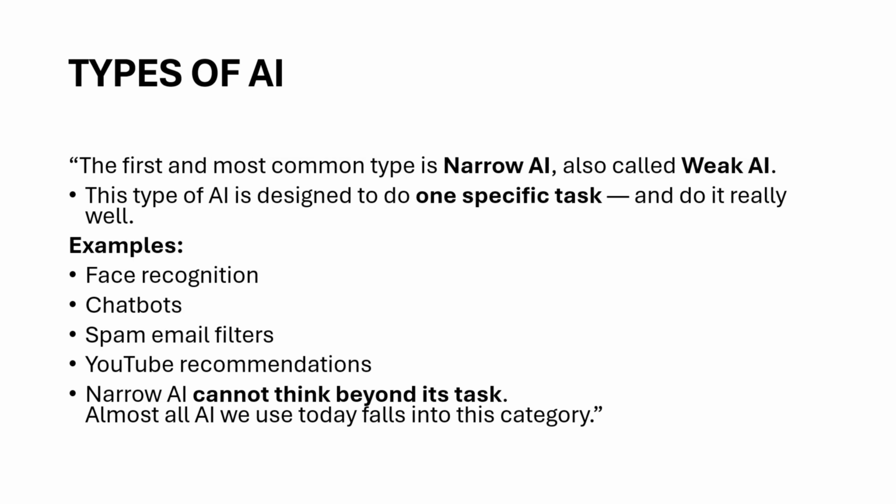Types of AI. The first and most common type is narrow AI, also called weak AI. This type of AI is designed to do one specific task and do it really well. Examples: face recognition, chatbots, spam email filters, YouTube recommendations. Narrow AI cannot think beyond its tasks. Almost all AI we use today falls into this category.